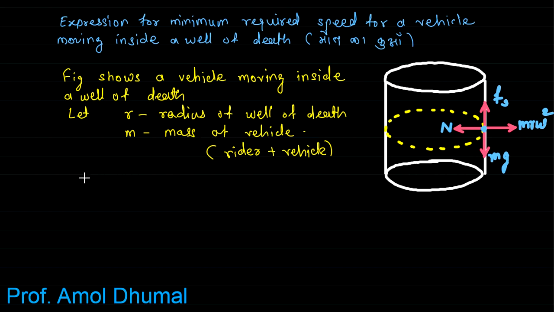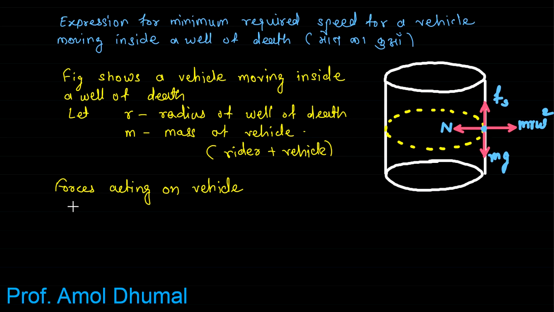Now we'll write down the forces acting on vehicle. Here we can see four forces. The first force is the weight of the vehicle acting vertically downward, then the normal reaction acting towards center of wheel, then the force of static friction acting vertically upward, and centrifugal force acting away from the center of wheel.